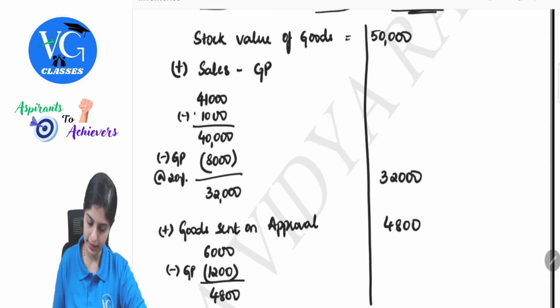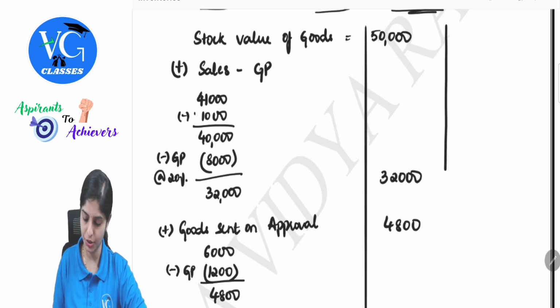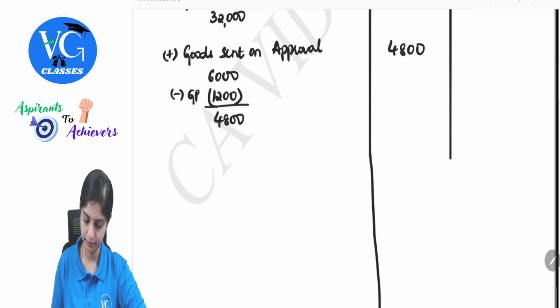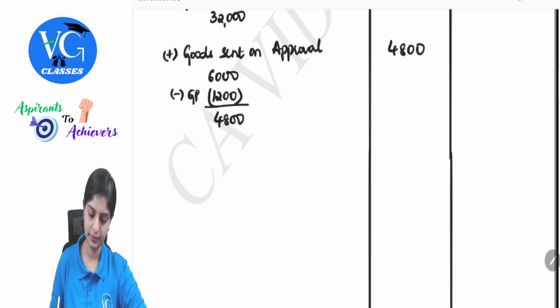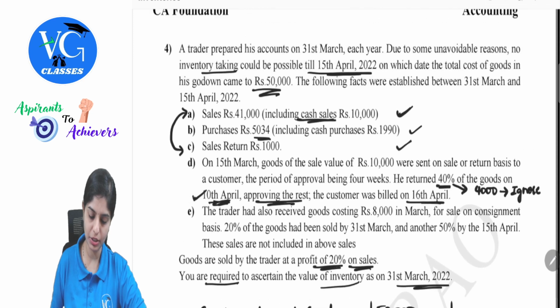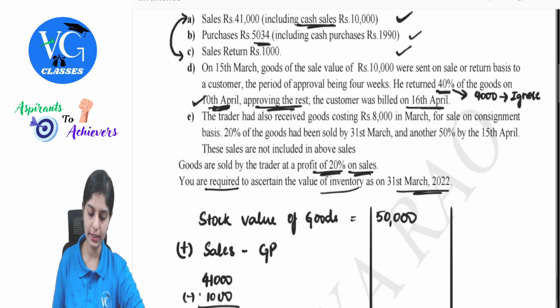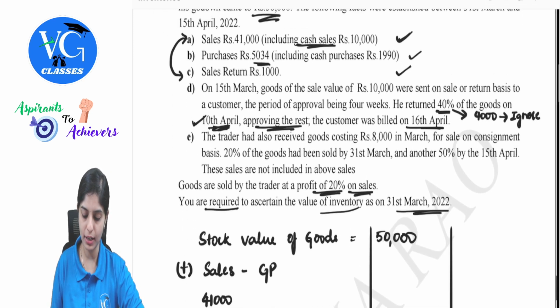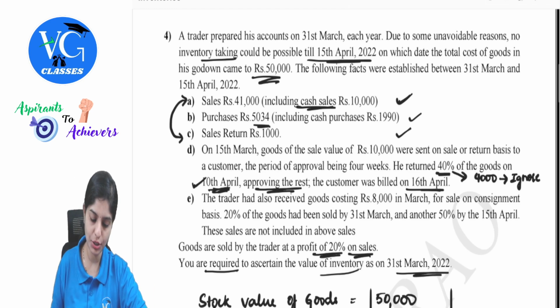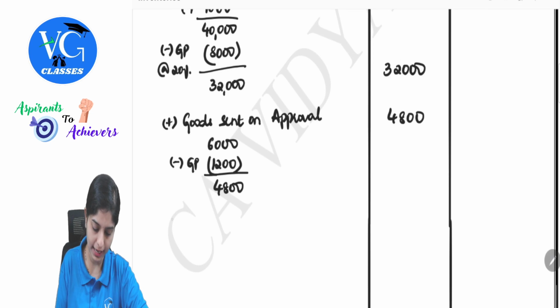Let me put this in a table so that the presentation is comfortable for you to understand. Yes, we have covered 2 points. Let's also consider purchases too. Since we are finding out the value of stock as on 31st March, any purchases made after 31st March have no consideration or impact. So I will subtract that.